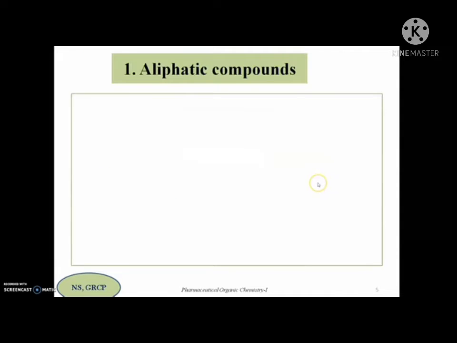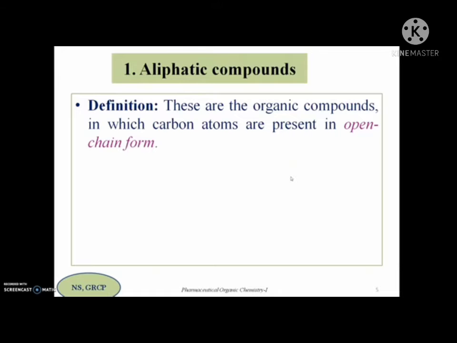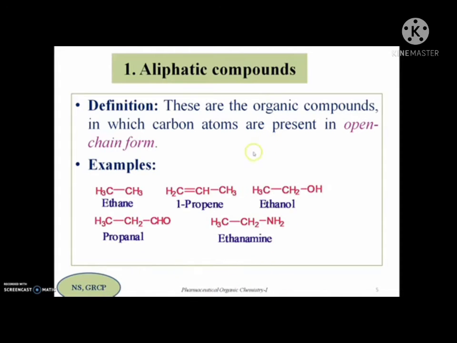The first class based on the carbon chain are the aliphatic compounds. These are the compounds in which carbon atoms are present in open chain form. They are also synonymously known as open chain molecules. That means the carbon chain will be present in open chain form. So what do you mean by open chain form? Let us see a few examples.